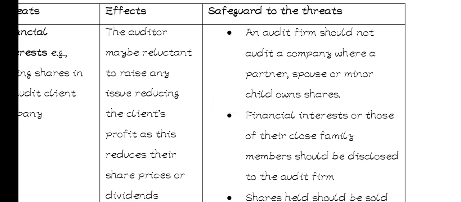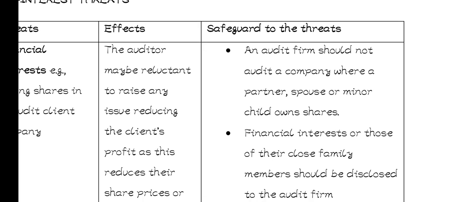First is that an audit firm should not audit a company where a partner, a spouse, or a minor child own shares. So in case one of the members on the audit team owns shares in a particular company, or their spouse, or any relative of theirs, or any minor child, you're not supposed to audit that company because it will affect your opinion.